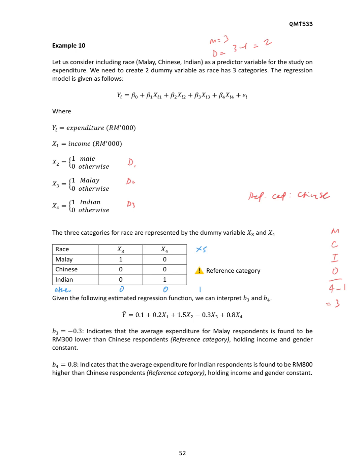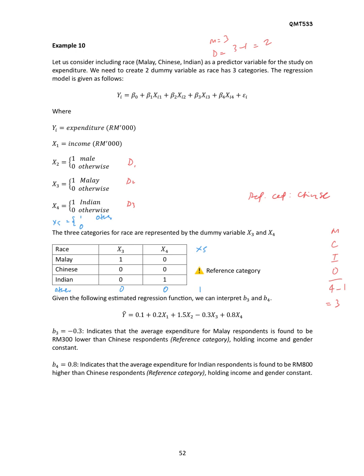So dummy yang kelima nanti tambah kat sini lah. X5 equals 1 for others category, 0 otherwise. So maksudnya kalau untuk X5, value 1 represents the others race in Malaysia.